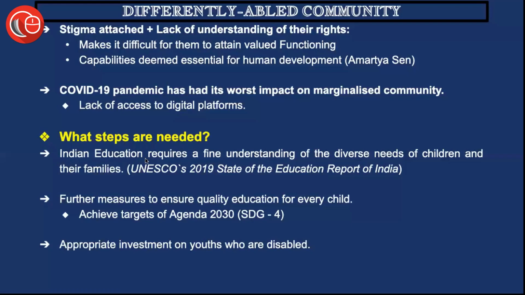Firstly, Indian education requires a fine understanding of the diverse needs of children and their families. According to UNESCO's 2019 State of Education Report in India, the education system in India needs infrastructure that is very healthy, very accessible, and very friendly as well.